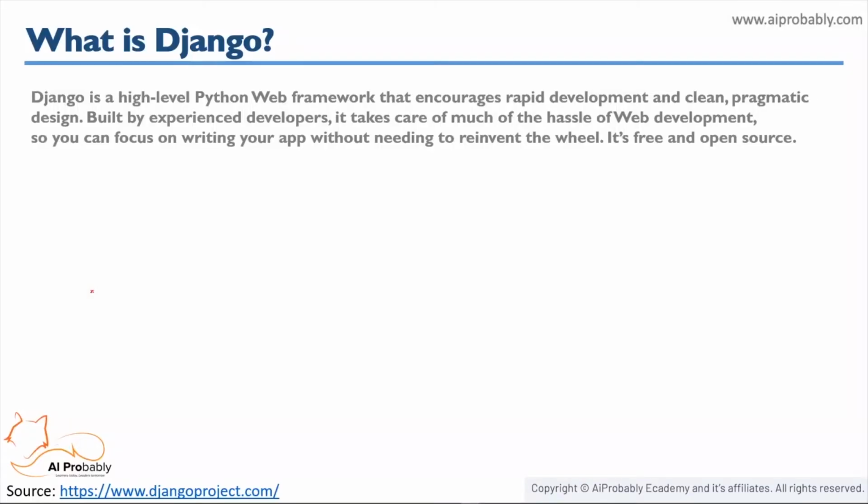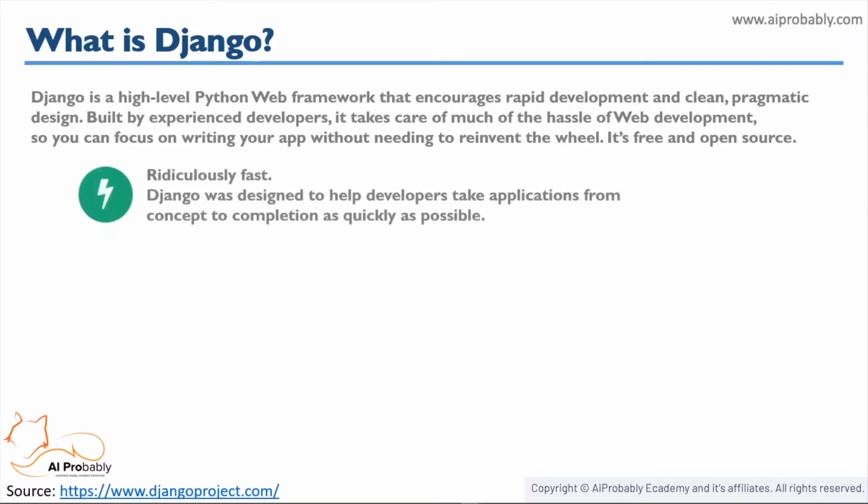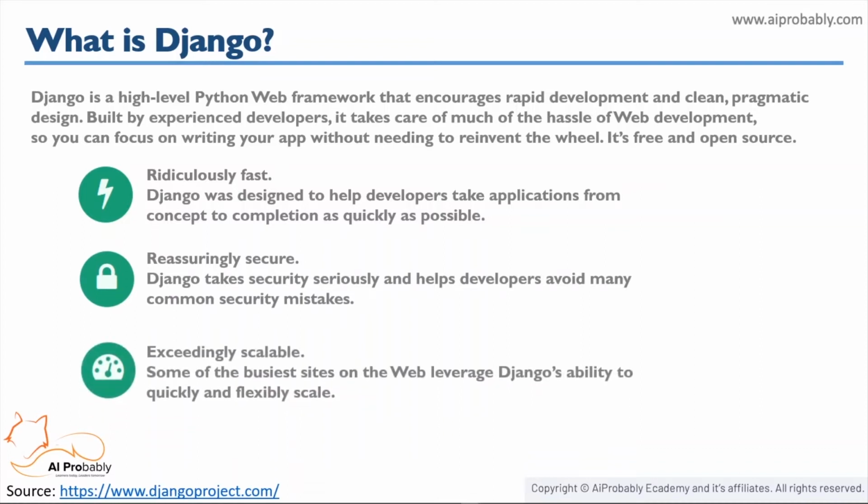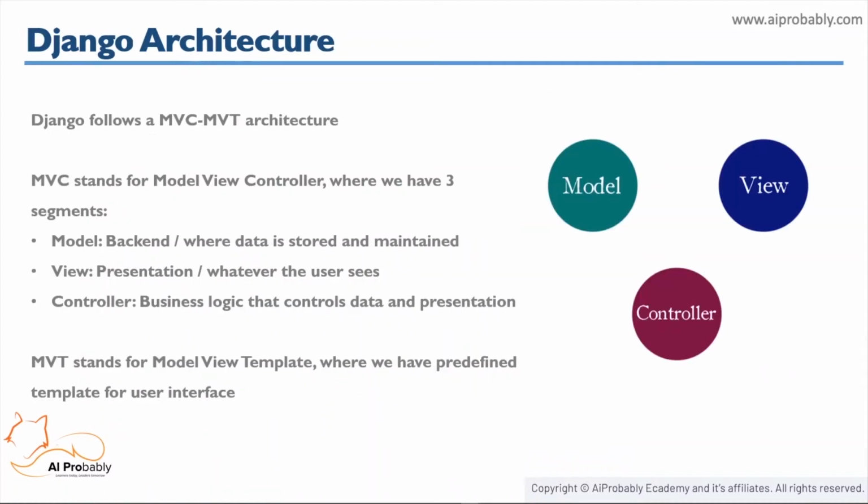According to the official Django project website, Django is a high-level Python web framework that encourages rapid development and clean, pragmatic design. Built by experienced developers, it takes care of much of the hassle of web development, so you can focus on writing your apps without needing to reinvent the wheel. And of course, it is free and open source. The standout features of Django are that it is ridiculously fast, it is secure, and it is also scalable.